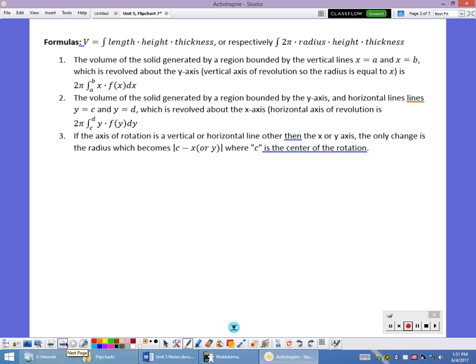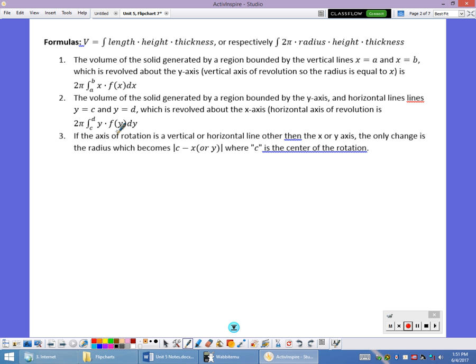In these problems, you're going to find the lateral area of the cylinder, which is given as 2 pi times r times h. If these are just around the x-axis or y-axis, x is going to be my variable of integration if it's around the y-axis, so that's going to be my radius. And then this is going to be the distance down to the x-axis, or it could be between two particular graphs. If I'm rotating around a horizontal line, then y is going to be my variable of integration, so that's my radius, and this is going to be my height.